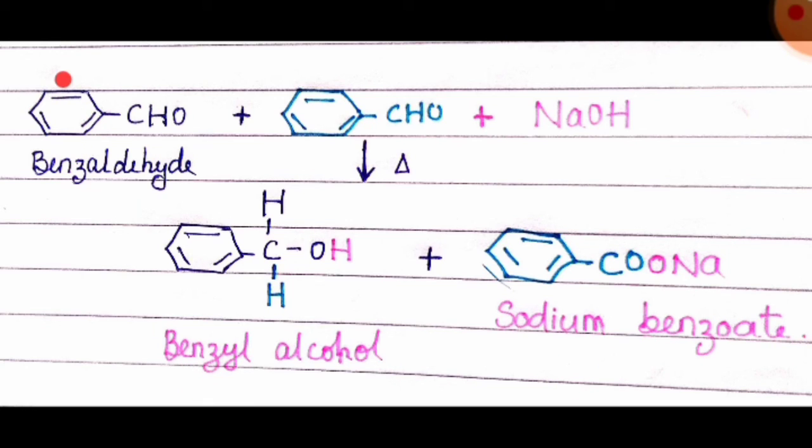So here the phenyl ring of one benzaldehyde, CHO of benzaldehyde, one hydrogen atom of another benzaldehyde and one hydrogen atom of sodium hydroxide react to form benzyl alcohol. Now the remaining part of the other benzaldehyde is the phenyl ring and CO, which we have written here. In addition to that, there is an addition of the ONa part of sodium hydroxide to form sodium benzoate.